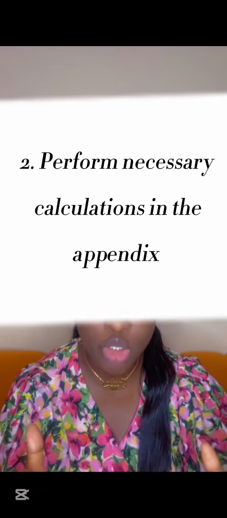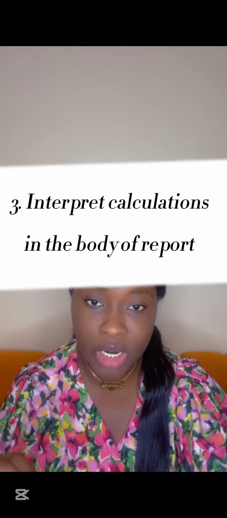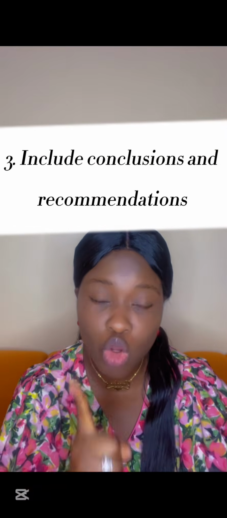All your calculations should be in the appendix section. When you are done with that, you move on to the body of your report. That is where you interpret: gross margin is improving, is declining, all those stories, put them in the body of your report. And don't forget, conclusions and recommendations must also be part of your report. So this is how you can carry out the steps.